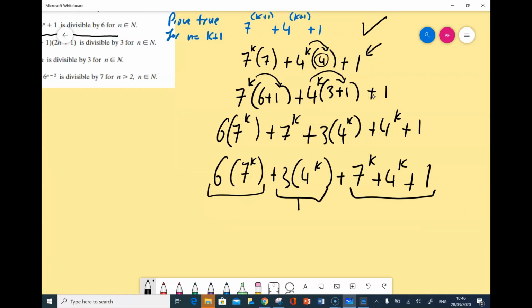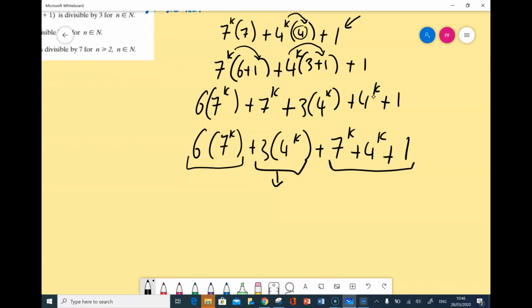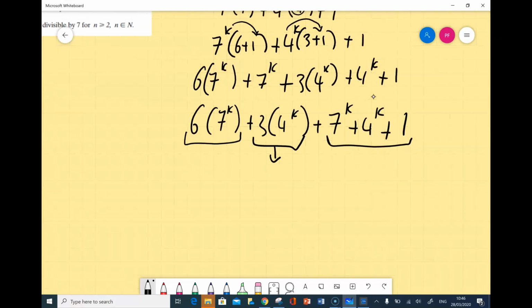This is the hard part here. It's explaining that 3 times 4 to the power of k is also divisible by 6. Well, if we take, for example, if k was 1, 4 to the power of 1 multiplied by 3 is 12, which is divisible by 6. And then 4 squared times 3 would be 48, which is a multiple of 12, so will also be divisible by 6.